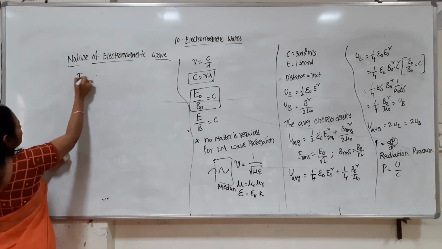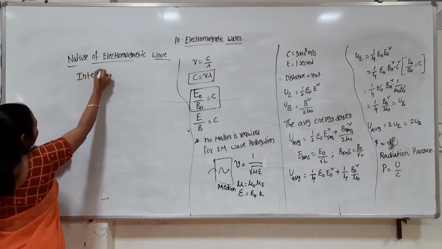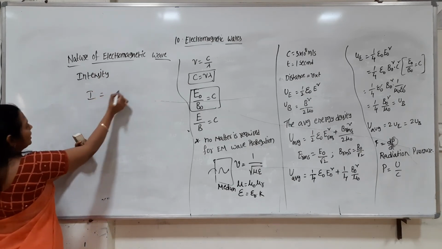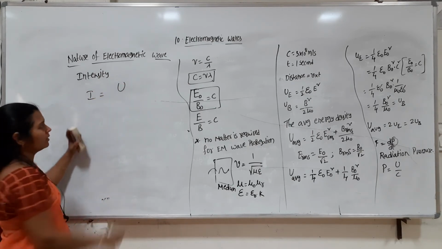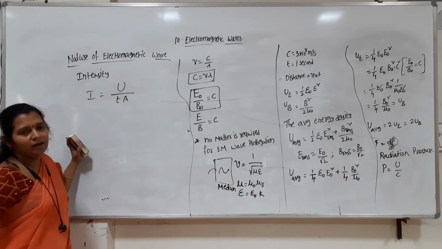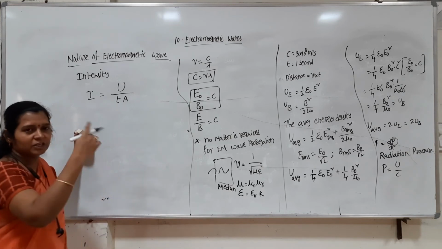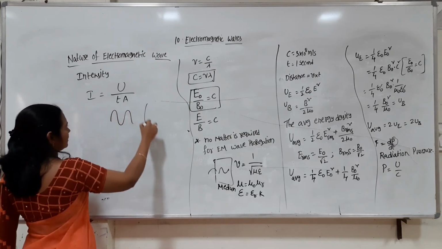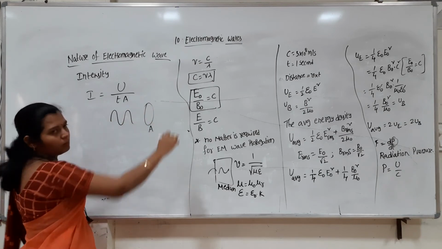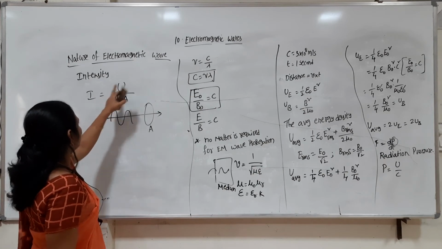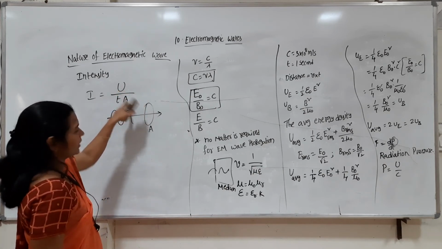Intensity. The intensity of an electromagnetic wave is defined as I, which is the total energy crossing per second per unit area, where this area of cross section is perpendicular to the wave propagation. If the wave is propagating, the cross section should be normal to the propagation direction. So that is why it is the total energy per unit area per unit time.